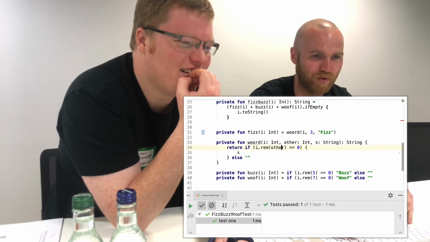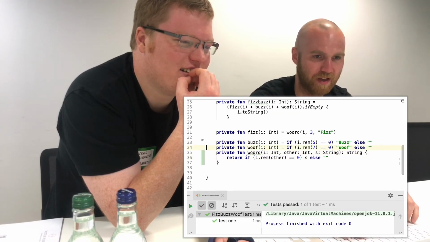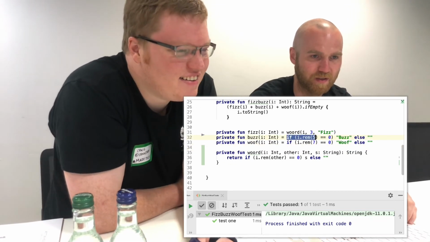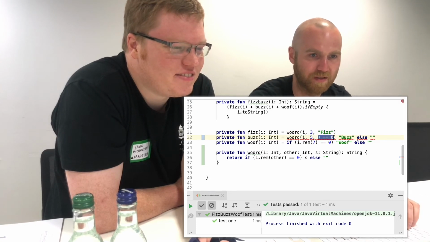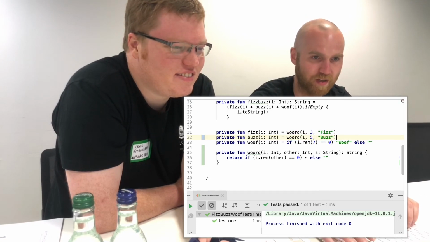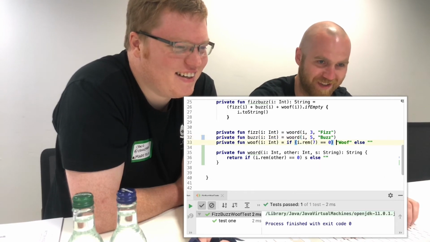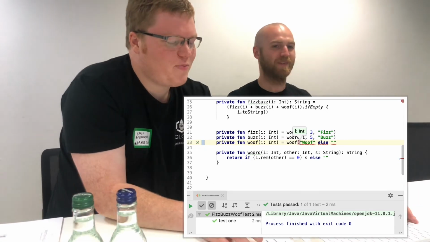Okay, I like the Woof. Refactoring Woof. I think I have time. Probably not. Not much. Woof of I5. Buzz. Run. Progress. Woof.